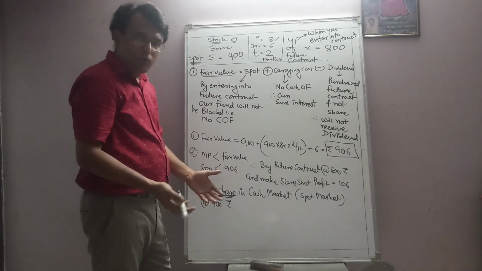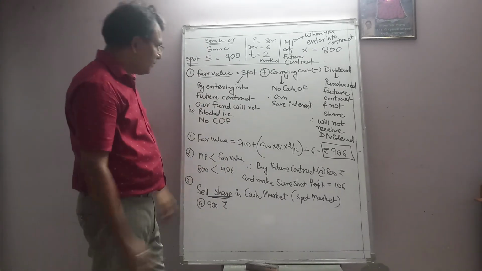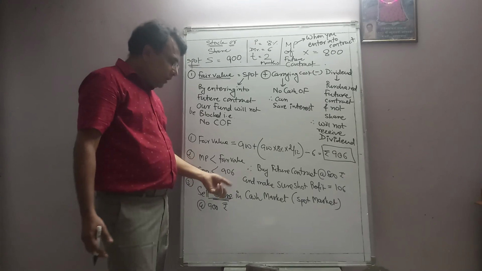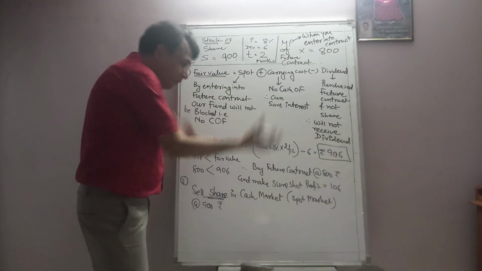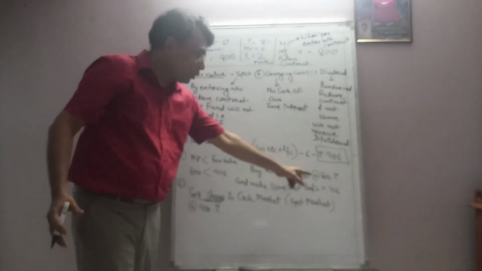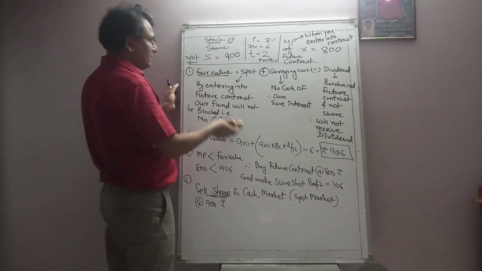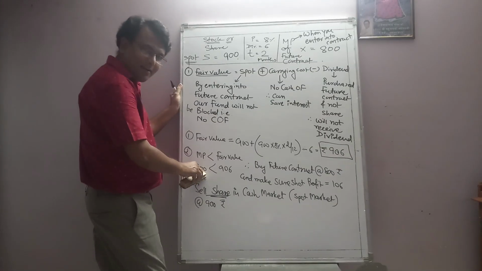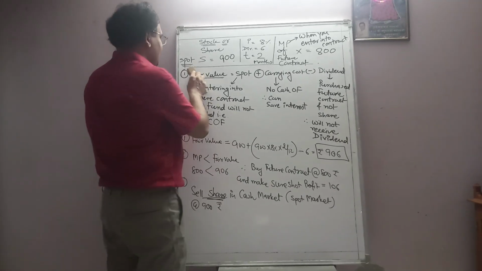So these are the steps we need to follow, which I had written in first part also, that is theoretical concept. That fair value, then comparison, based on that decision will be taken, and then accordingly opposite action will be taken in the cash market, that is nothing but hedging. And with the help of this strategy, we can have short profit of 106. So now we'll go and understand how we have got 106. Here you can compare 906 and 800. So it's a difference basically between market price and fair value. But how exactly, that we'll understand.